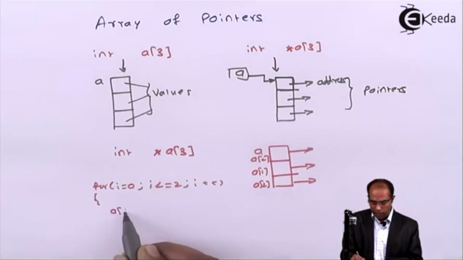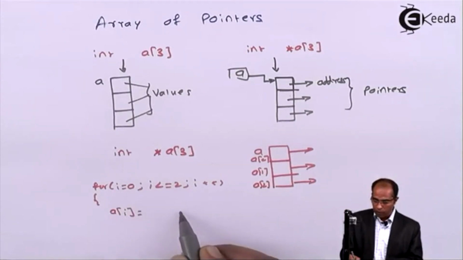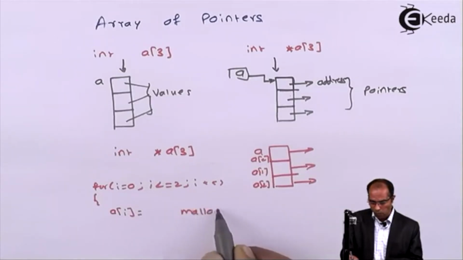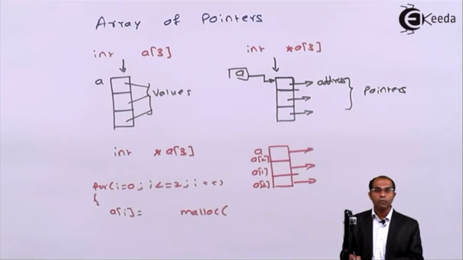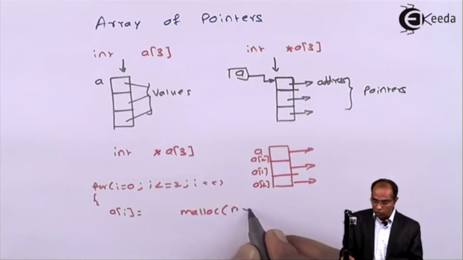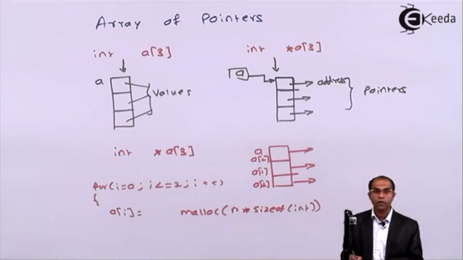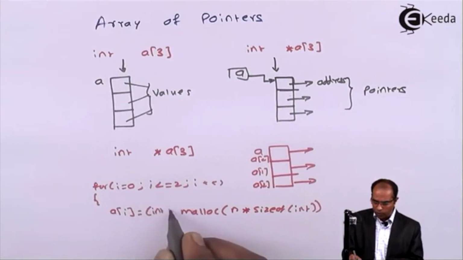So for this, I'll say a of i equals to. When i is 0, this will be a of 0. Whenever I ask you to create memory, I should always say malloc. Malloc should have the number of values. How many values do you want to create? n values. Each of what size? Integer size. So I'll say sizeof int. Since the malloc function always returns a void pointer, this has to be converted to int asterisk.